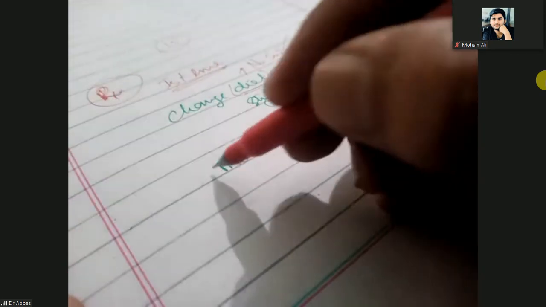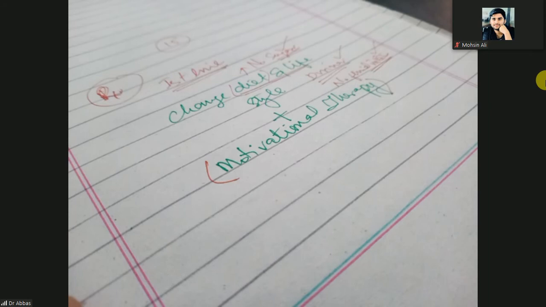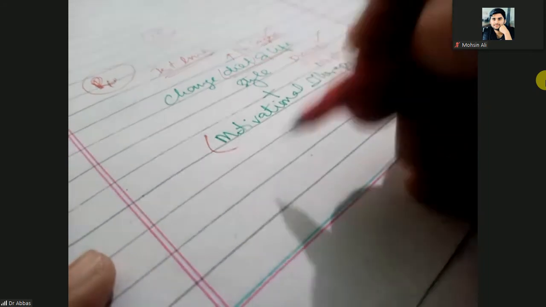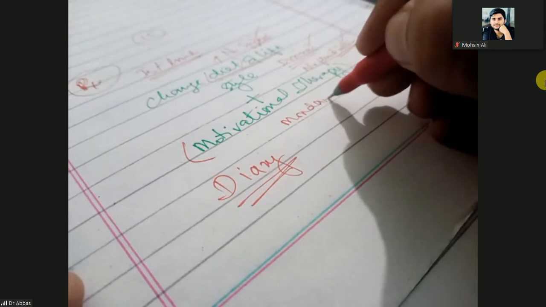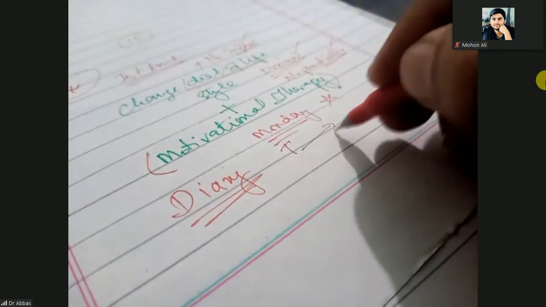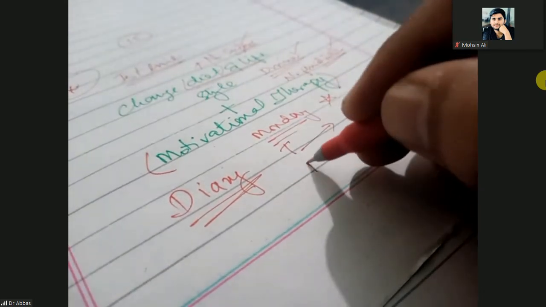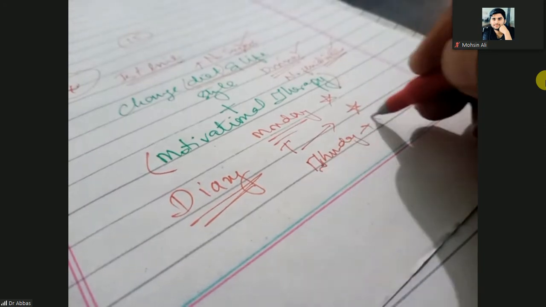So what is motivational therapy? Motivational therapy means motivating that child, that boy or girl. How will you motivate? You will get a diary, and on that diary, if on Monday the baby doesn't have nocturnal enuresis, put a star. Tuesday, no enuresis, put a star. Thursday, no nocturnal enuresis, put a star.